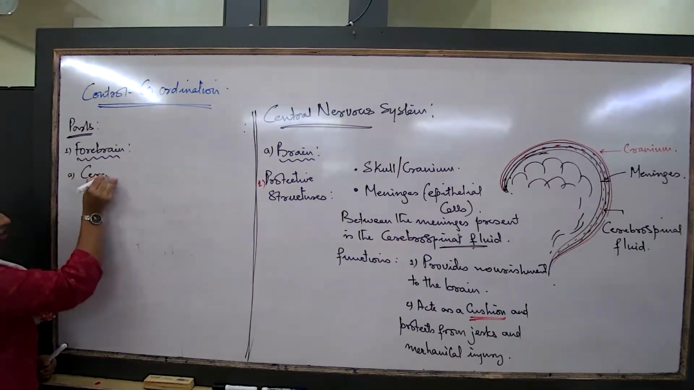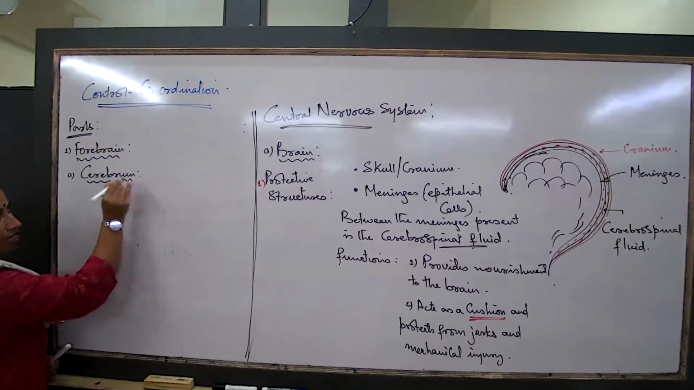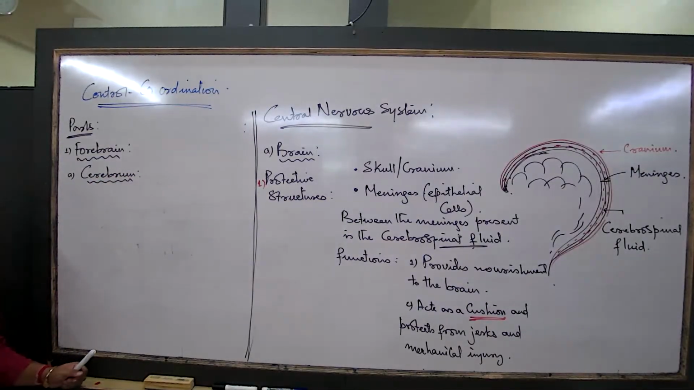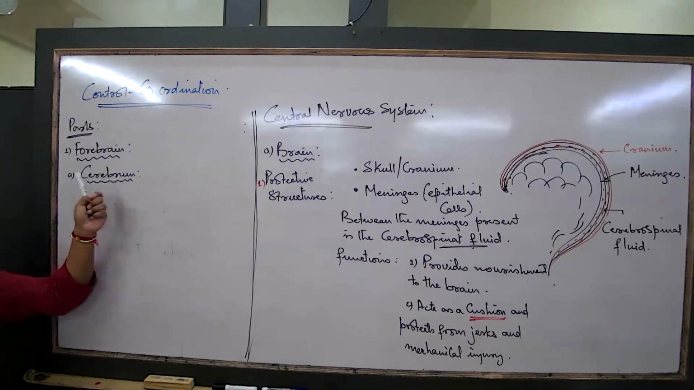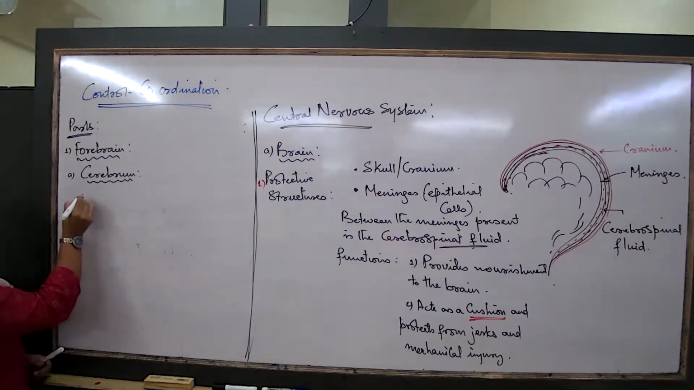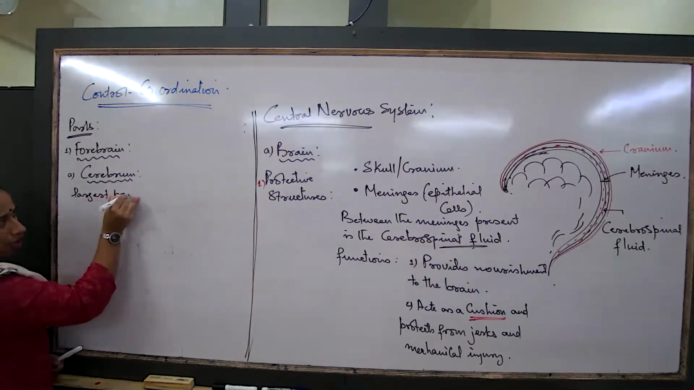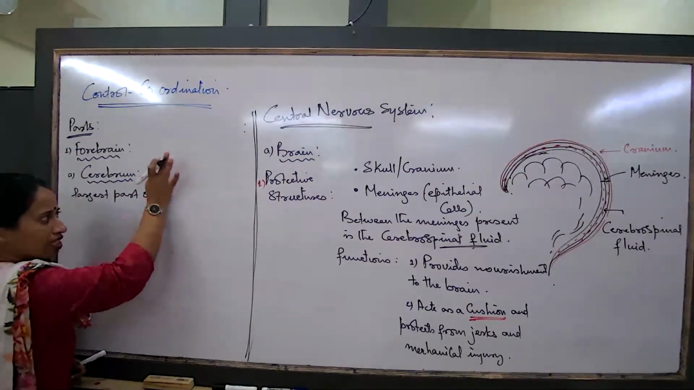So let us start. The first part is known as the cerebrum. What are some features of the cerebrum? What are some functions? We'll start understanding. Cerebrum, this entire region, it is the largest portion of the forebrain. So cerebrum that we are talking about is the largest part of the brain, or say the forebrain.